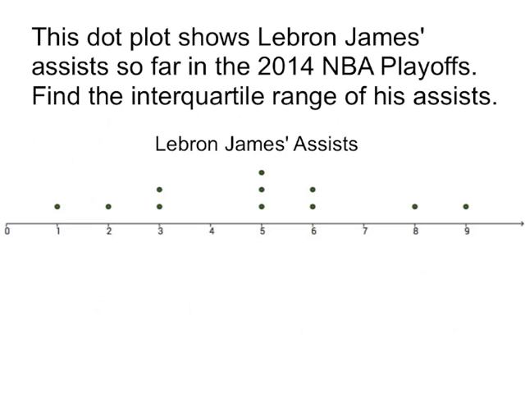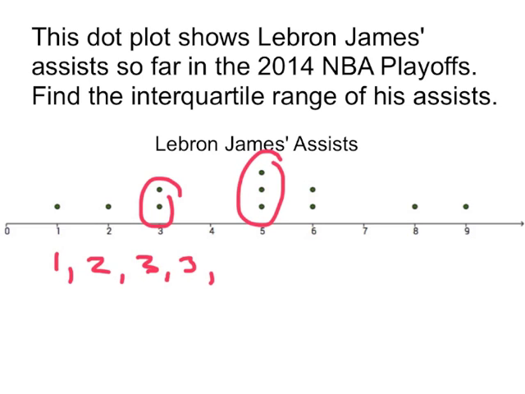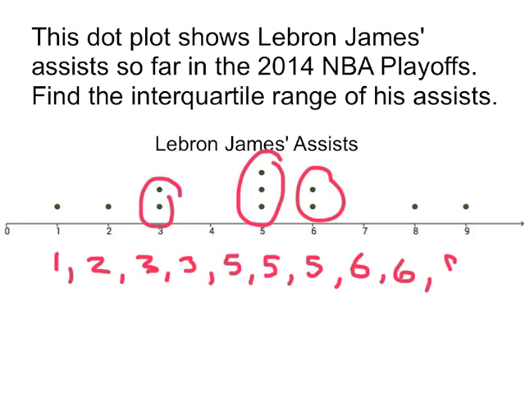This dot plot shows LeBron James' assists so far in the 2014 NBA playoffs. Find the interquartile range of his assists. Let's make a number line of all the number of assists that he's had in order. So we've got 1, 2, there were 2 3s, 3 5s, 2 6s, an 8, and a 9.